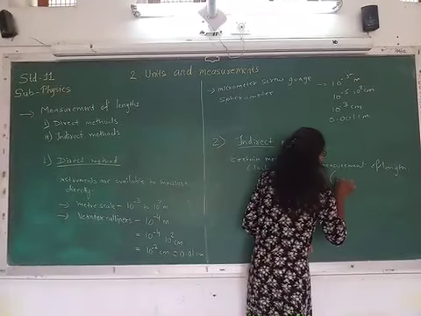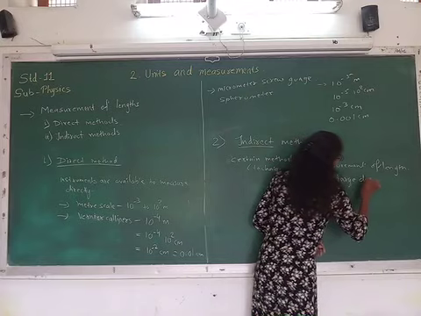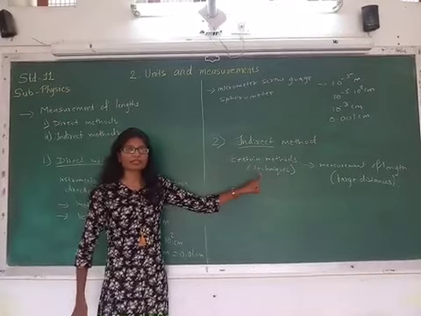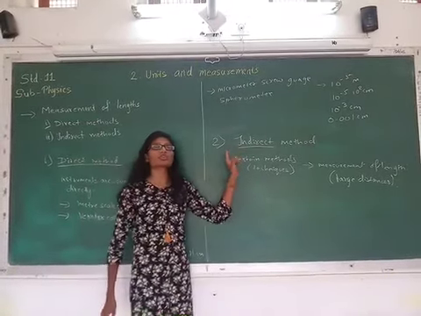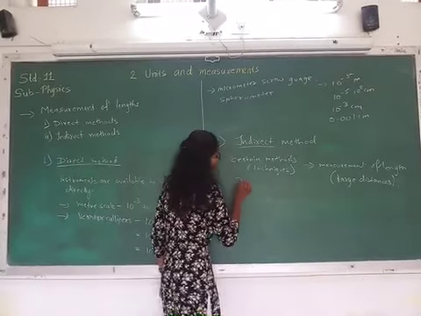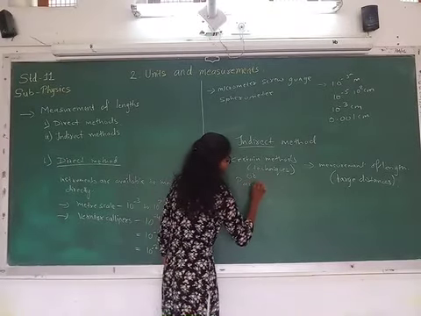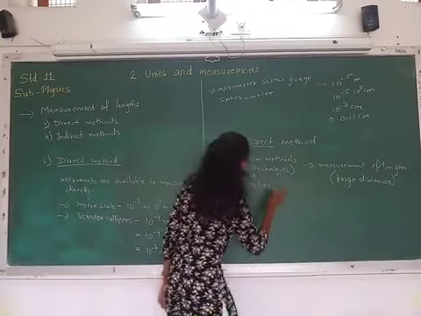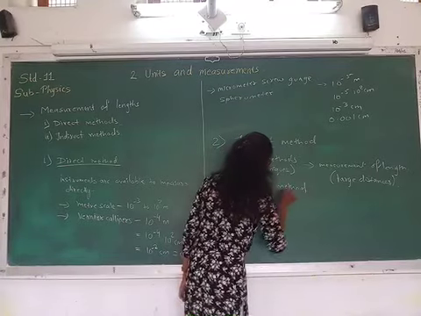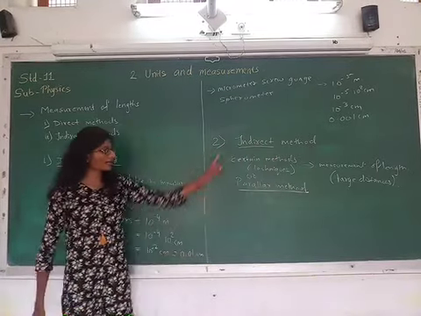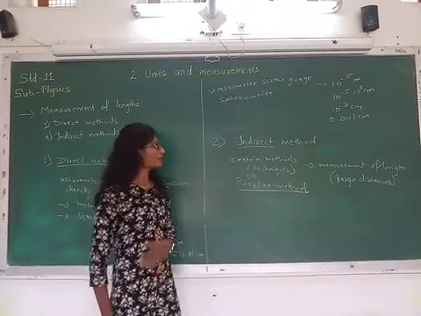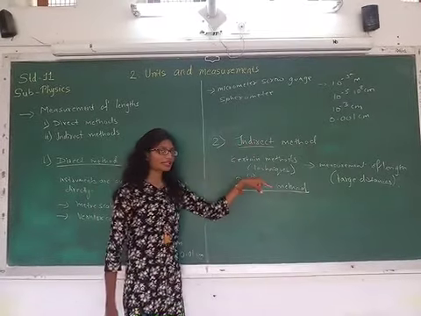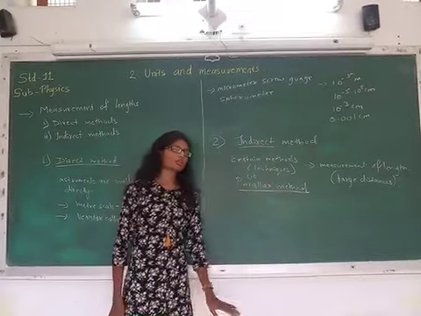So for the measurement of large distances, certain methods are used, and that method is called as indirect method, or it is also called as parallax method. Okay, indirect method, why it is called that we understood, because we are not using instrument, we are using techniques instead. So it is called as indirect method, or we can also call it as parallax method.